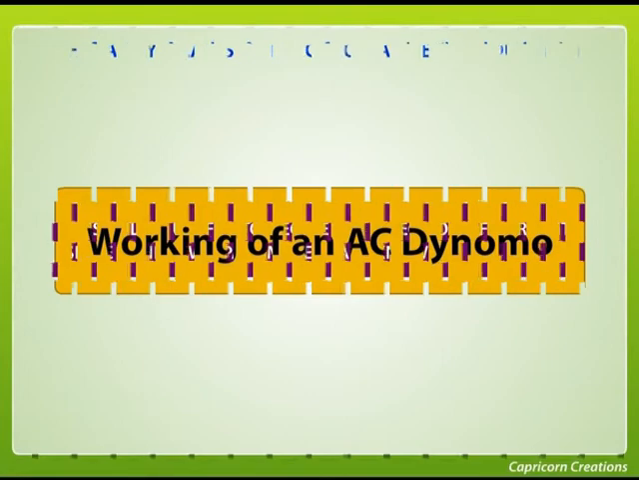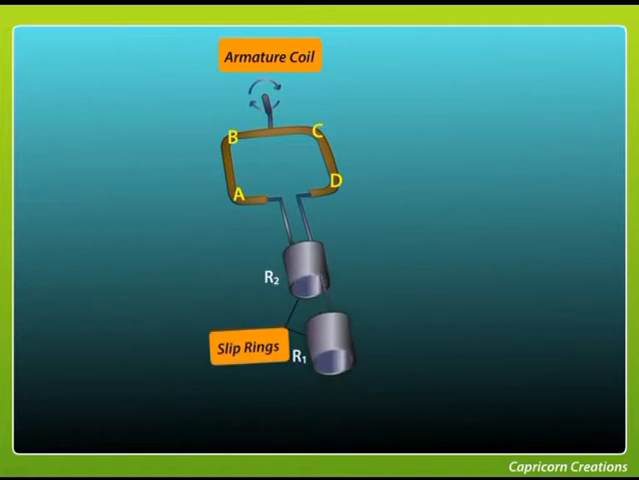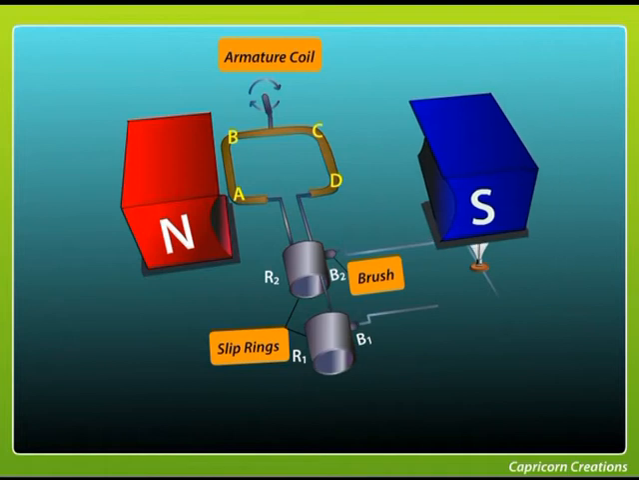Working of an AC dynamo consists of, first, an armature, which is a rectangular coil of insulated wire ABCD wound over a core of soft iron. Second, slip rings R1, R2. Third, brushes B1, B2. Fourth, permanent magnet north and south.